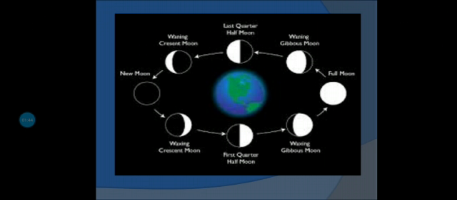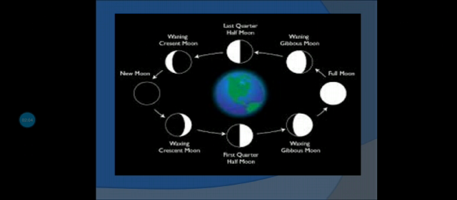So, you must have observed that we can see the moon in different sizes and shapes. But is it really changing? No, the shape of the moon doesn't change.